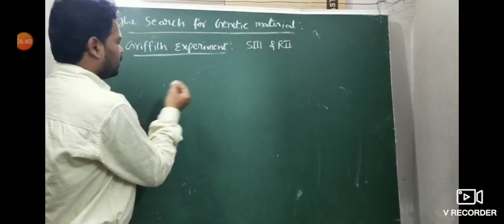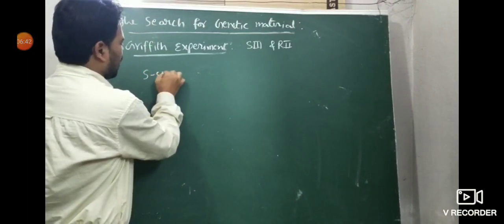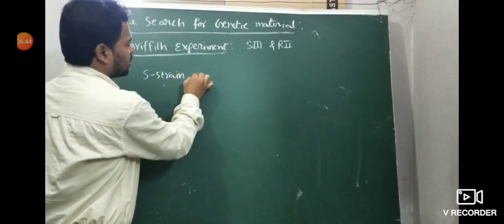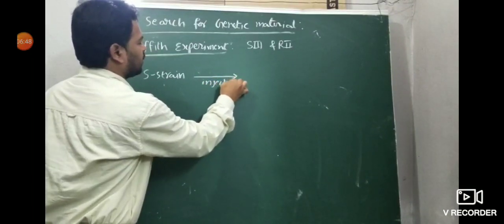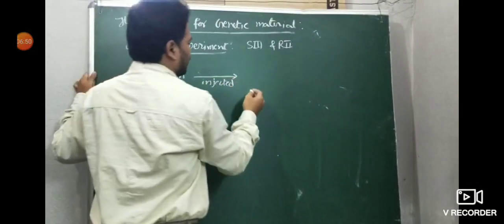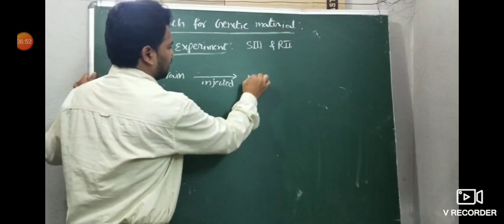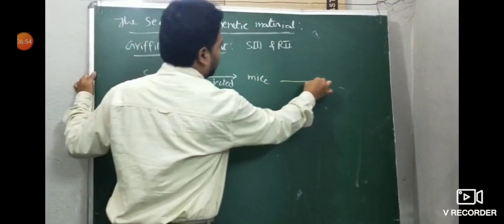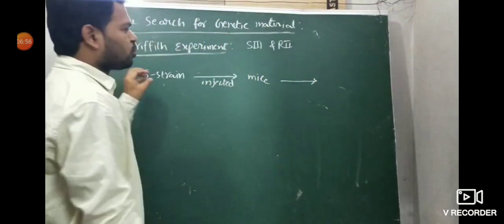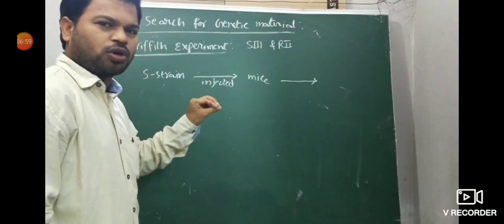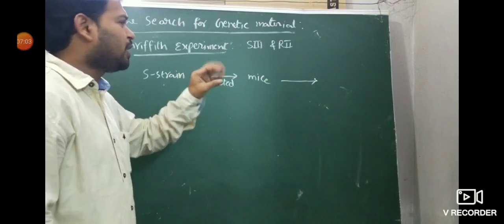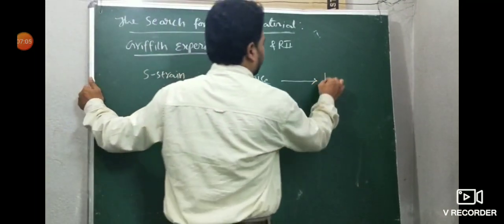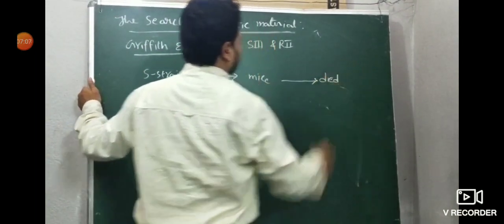First, S strains, S means smooth, are injected into mice. S strain is nothing but the smooth strain having a polysaccharide coat. That's why it is pathogenic or virulent, causing disease. Then the mice died.